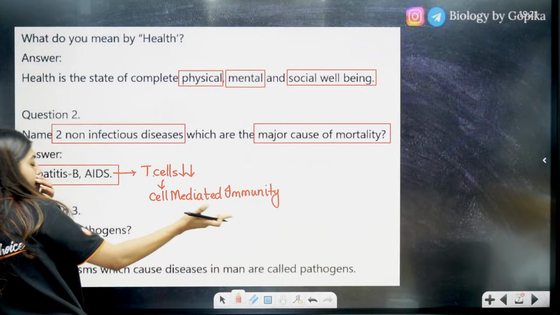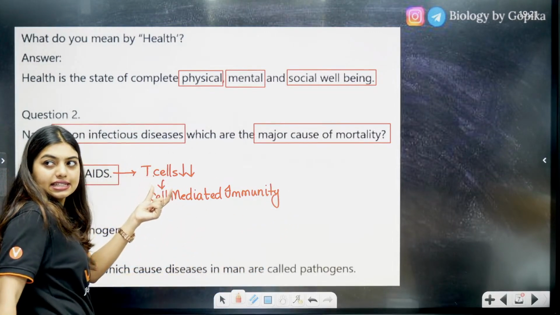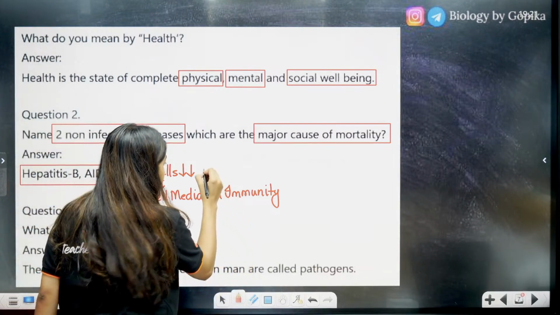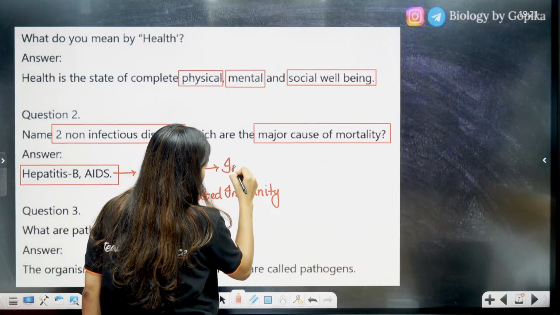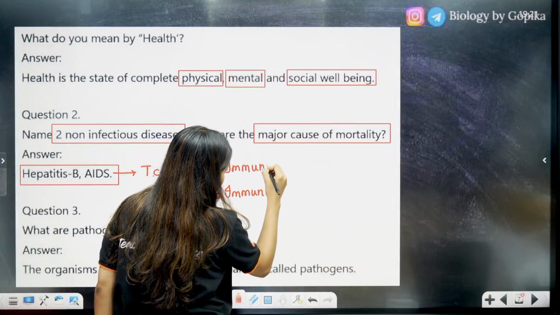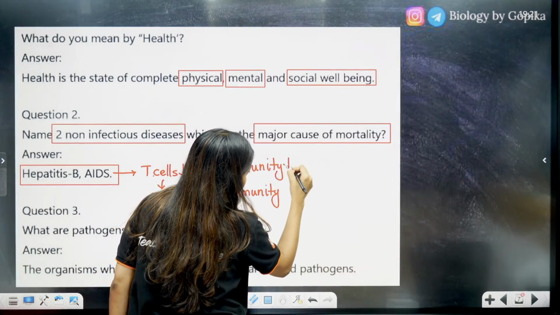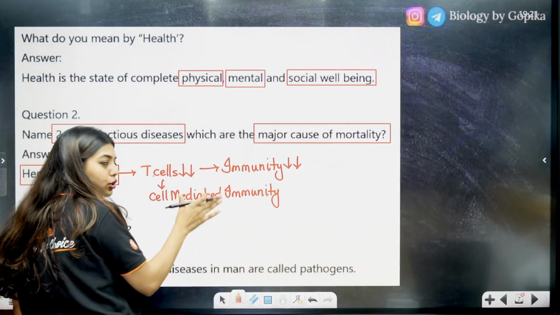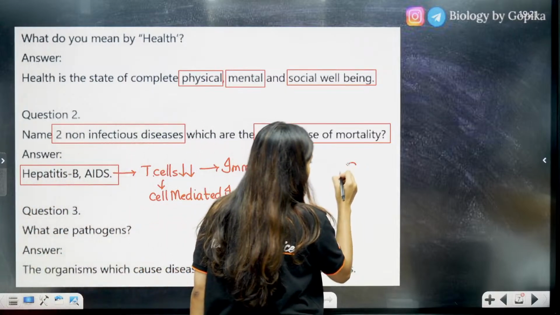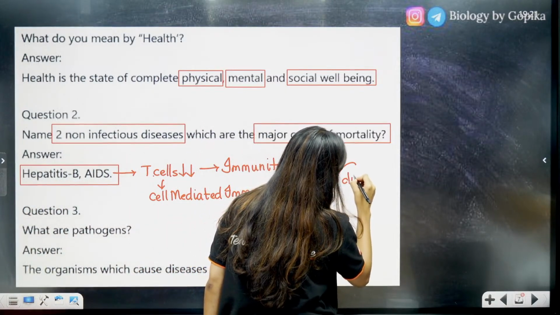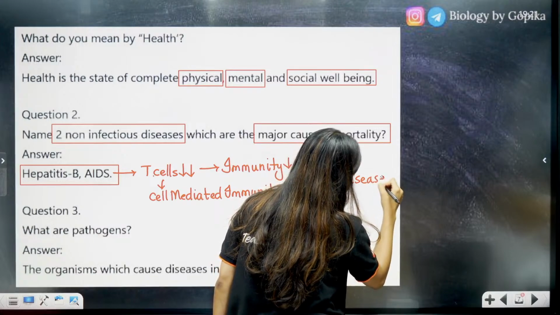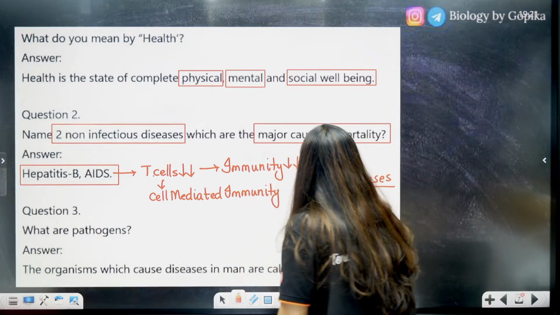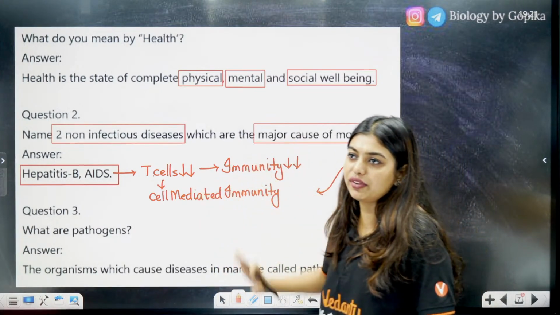So, when the cell-mediated immunity is affected, T cells are reduced in number. When T cells are reduced, that means your immune system is not working that well. That means your immunity is reduced. So, in an AIDS person, when immunity is reduced, automatically opportunistic diseases will be waiting to affect this person. And students, the person dies of these diseases but not because of AIDS.